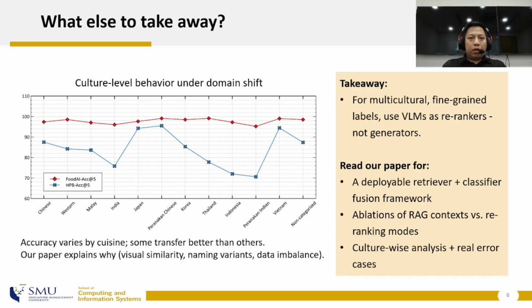So to wrap up, for culture-aware food name recognition, VLMs shine as re-rankers where they can use their robustness to reorder a short list. Our paper digs into culture-wise performance differences and concrete failure cases, and it lays out a modular pipeline that you can deploy and upgrade easily. If you're interested in practical VLM use beyond demos, I would encourage you to read our paper.